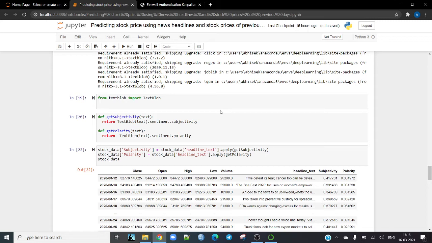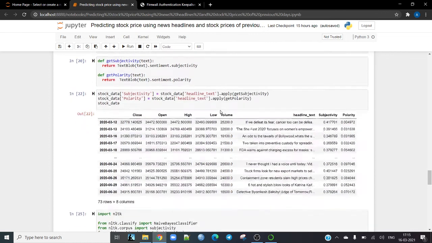And the subjectivity measures how opinionated the news headline is. For example, if some news headline is extremely biased or is an opinion or a judgment based on some person, then subjectivity will be very high in index. The subjectivity ranges from 0 to 1, 1 being extremely biased in an opinion, and 0 meaning a fact. So we can get both the subjectivity and the polarity using TextBlob here.